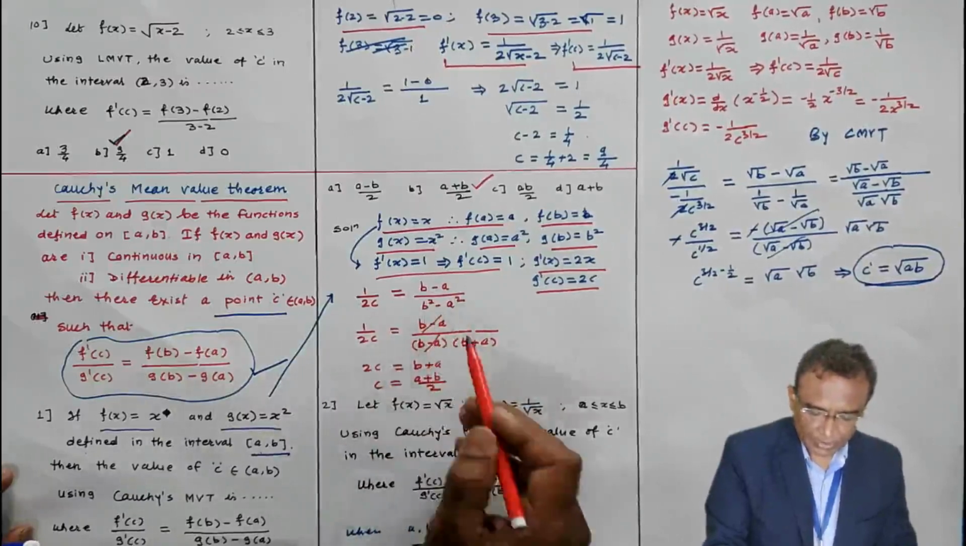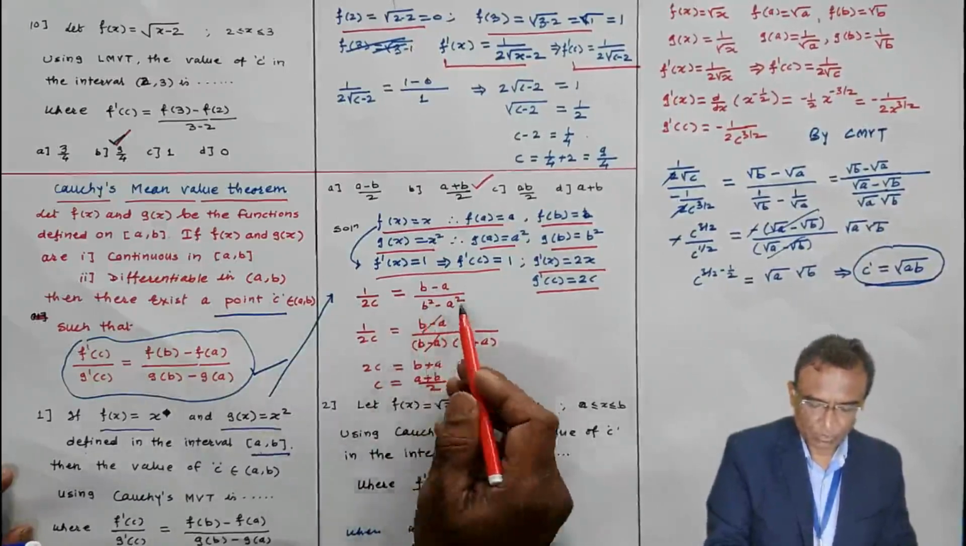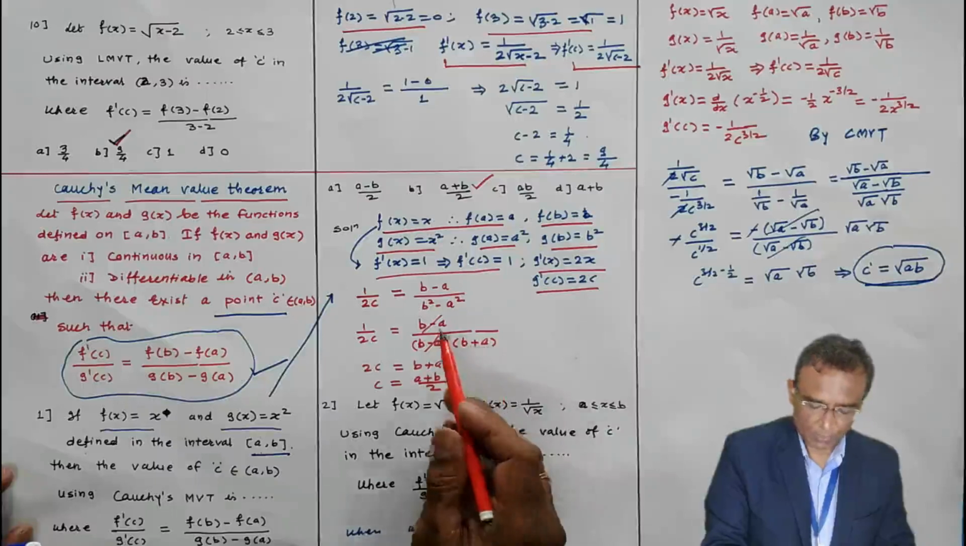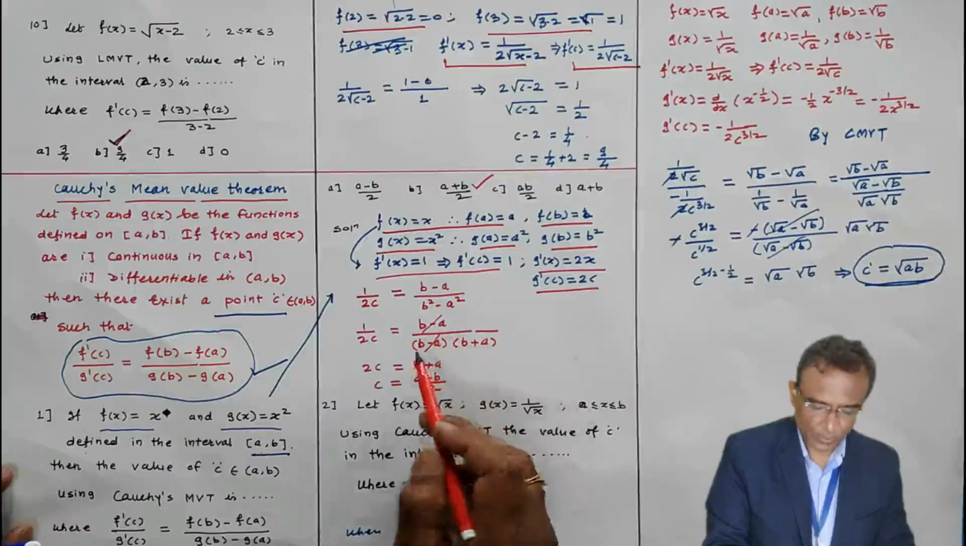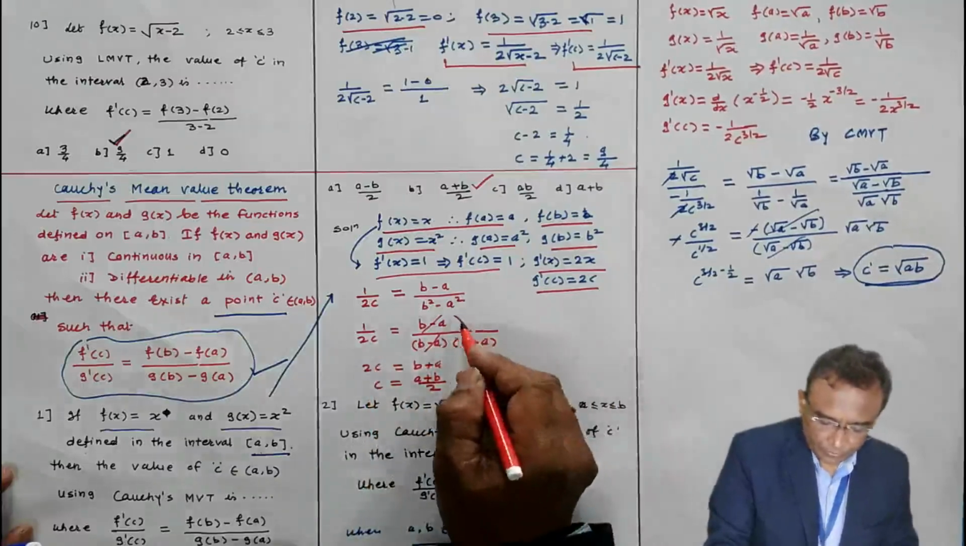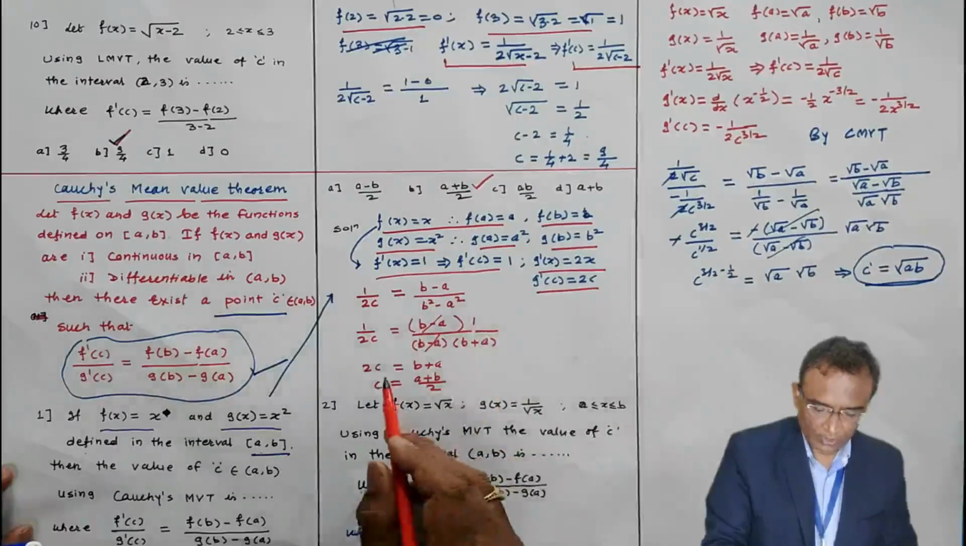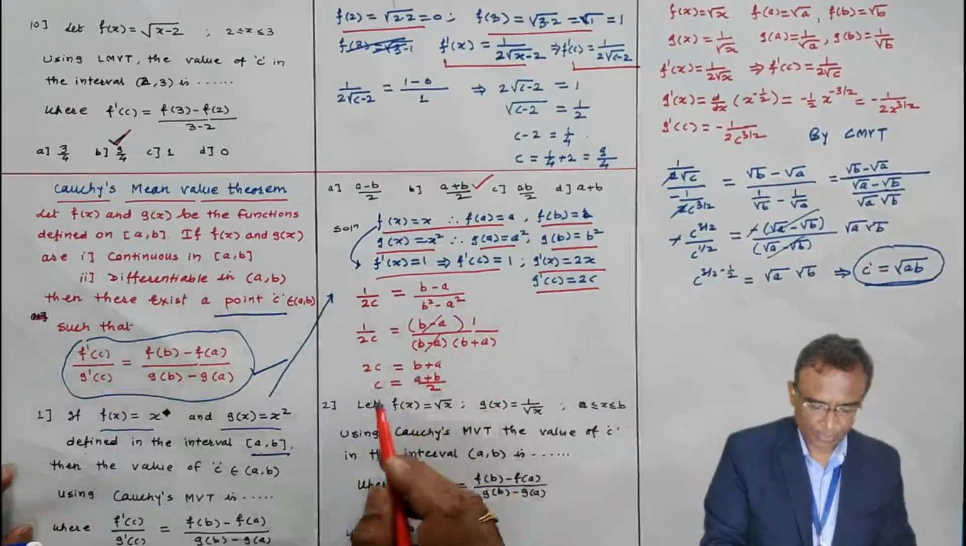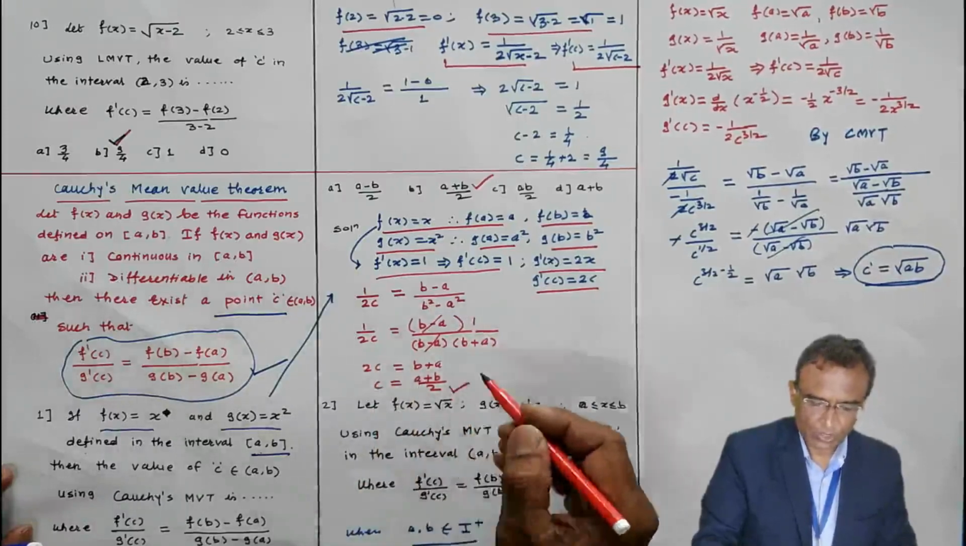See, you can break it like this, b square minus a square is (b minus a) into (b plus a), because b minus a is going to cancel. 1 by 2c is 1 by (b plus a), and therefore 2c equals b plus a and c equals (a plus b) by 2. This is the correct answer.